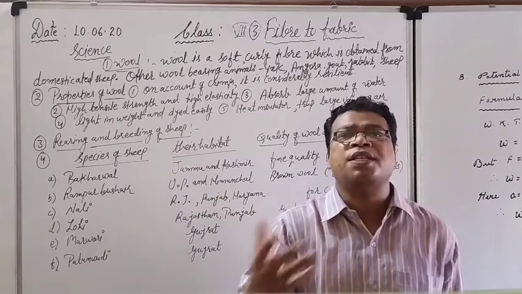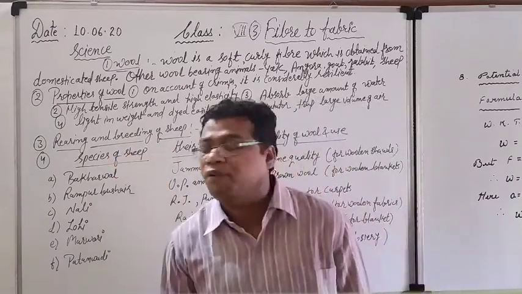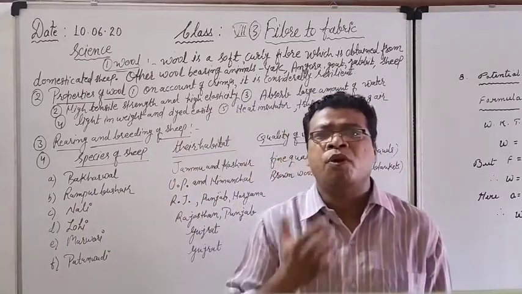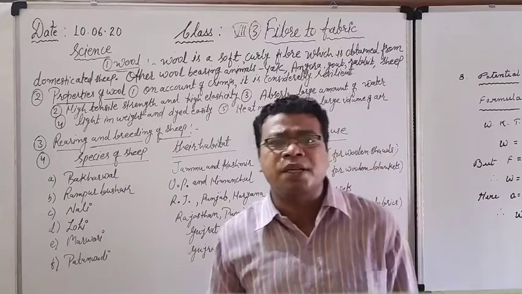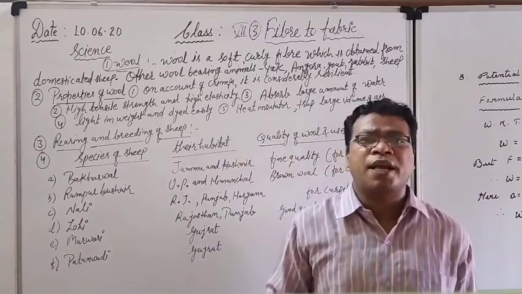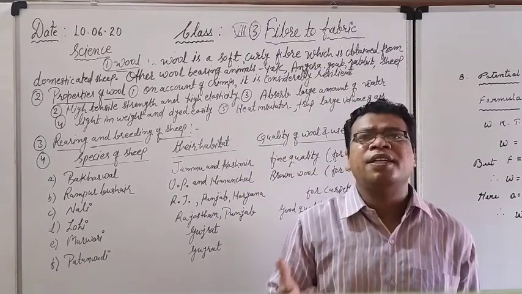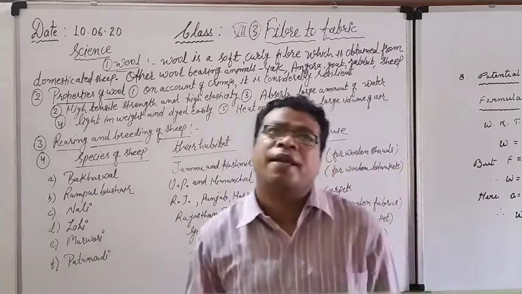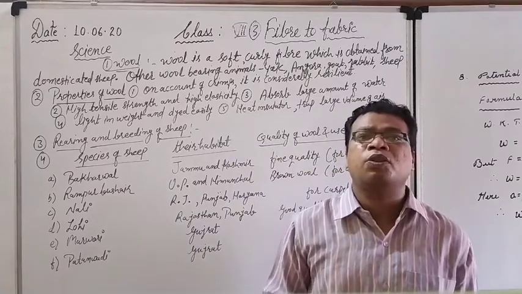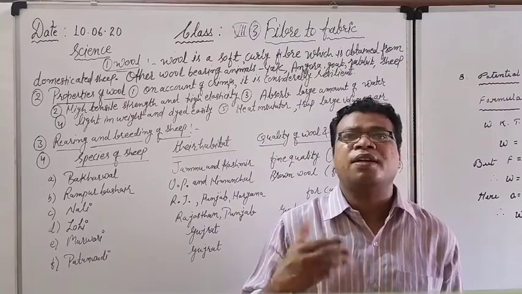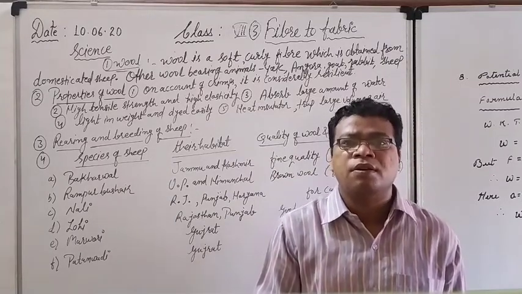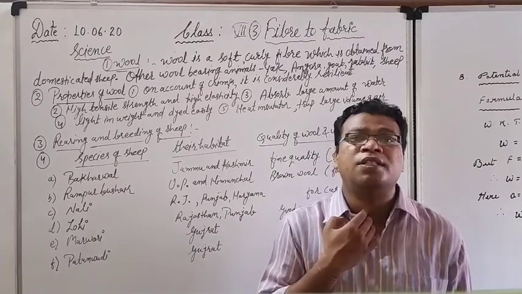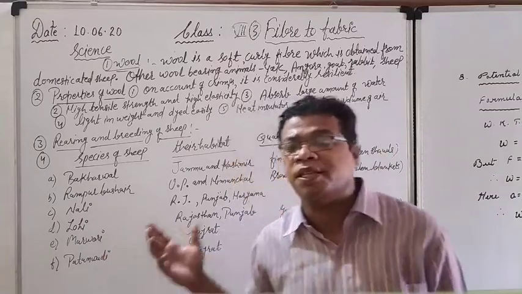Breeding means species, prajatiyan. Right now see, if we are talking about the sheep, so what is the case? What is the sheep actually? Sheep is a herbivorous animal, and it is reared in different states of India. Some of the state names I can tell you, like Rajasthan, Punjab, Haryana, Uttar Pradesh. Okay, and after that Arunachal Pradesh, Jammu and Kashmir, Ladakh. So these are the names, and Uttarakhand. These are the states where they are especially reared.